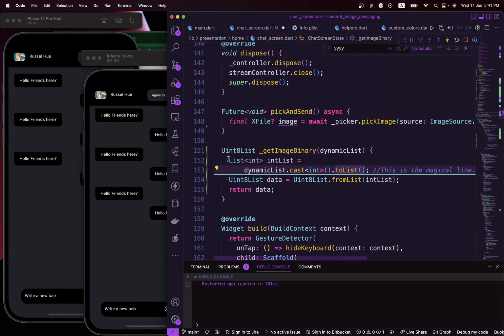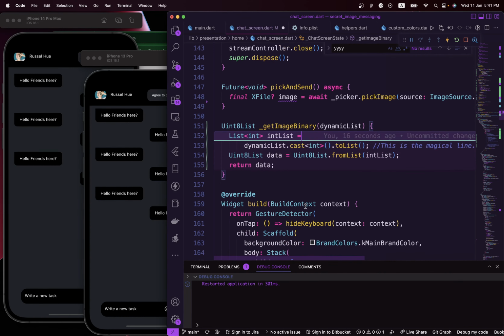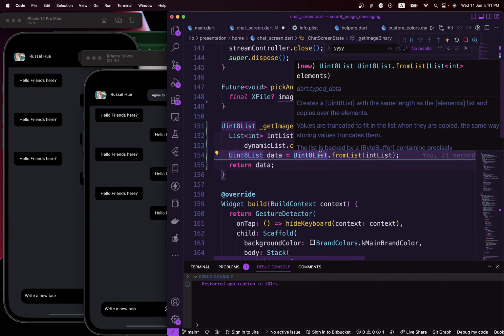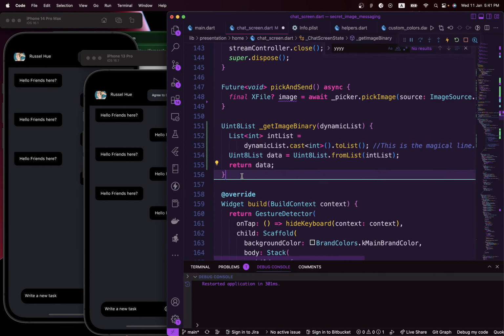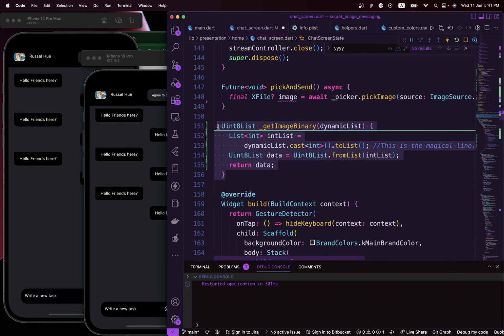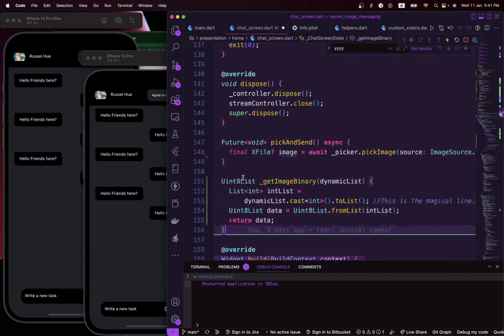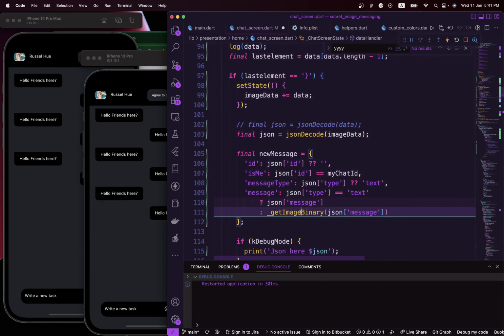So basically we have a list of ints after this cast and conversion, and this int list is being converted to an unsigned integer 8 list. We are saying create a new Uint8List from a list of integers, and after that just return the Uint8List back to us for us to use for whatever we want to do. So that's basically what this function is doing.